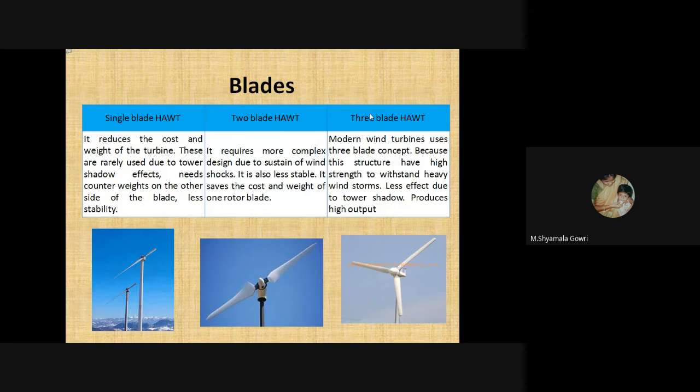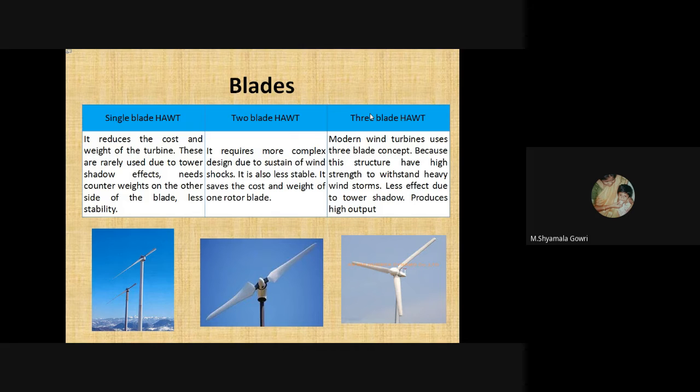So next we will see the blades. We have single blade horizontal axis wind turbine, two blade horizontal axis wind turbine, and three blade horizontal axis wind turbine. First one is the single blade, which reduces the cost and weight of a turbine because we have only one blade. These are rarely used due to tower shadow effects and because they need a counterweight on the other side of the blade. One side is a long blade, and on the other side there is only a short supporting system, so the stability is very low.